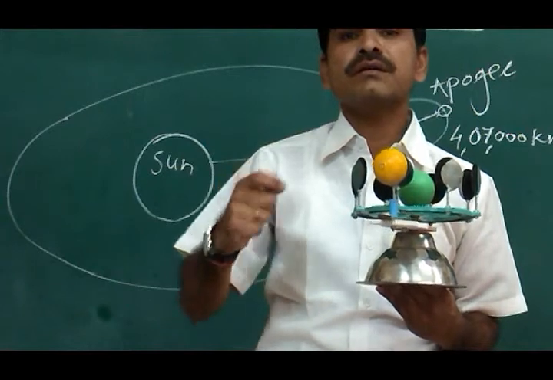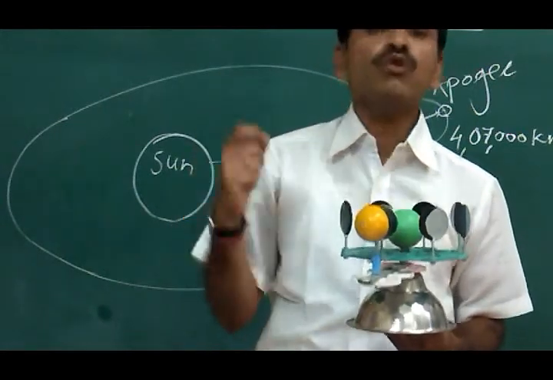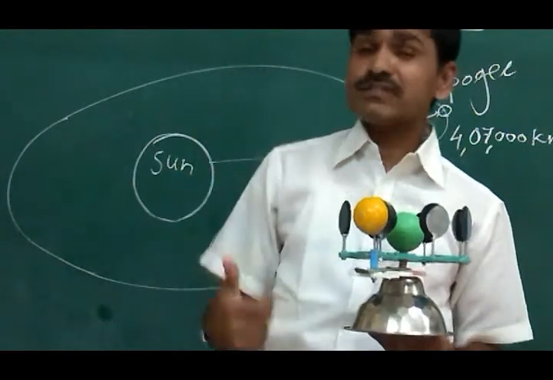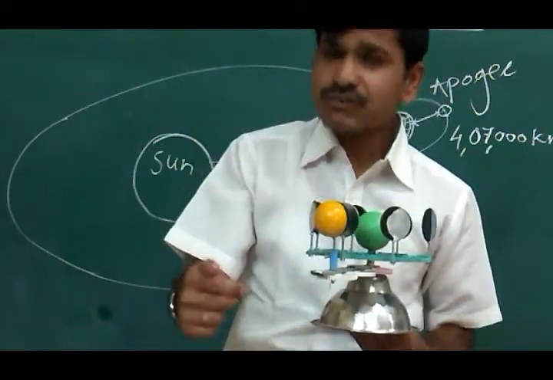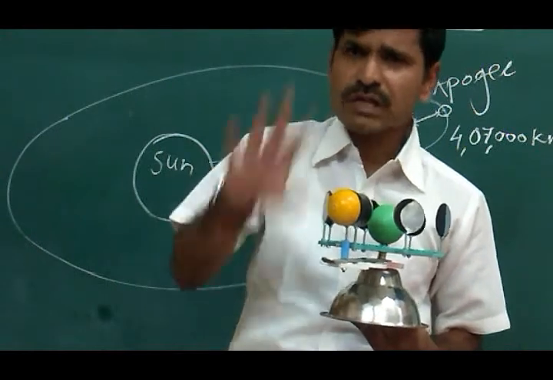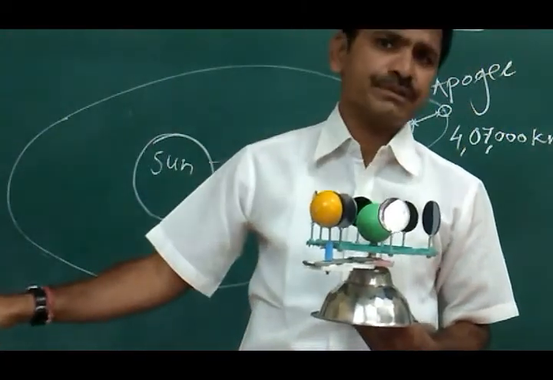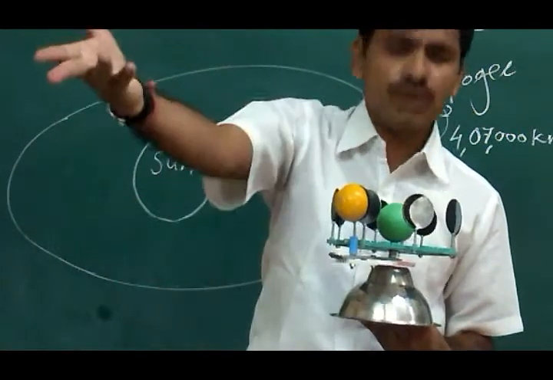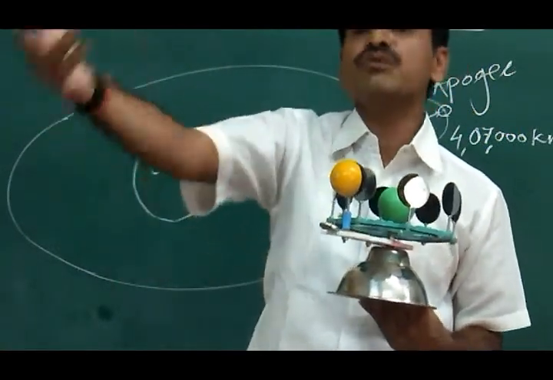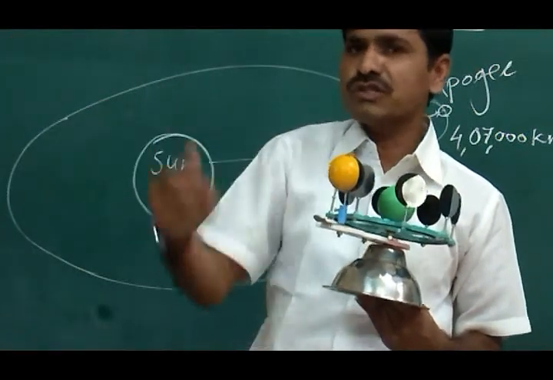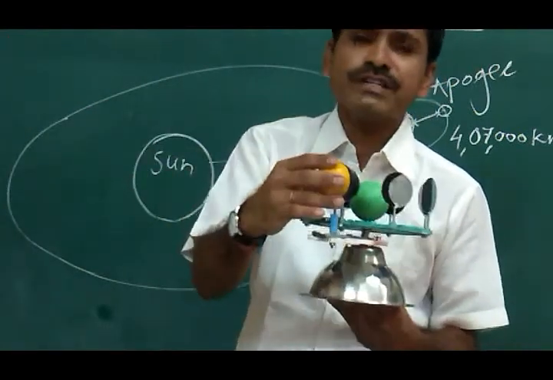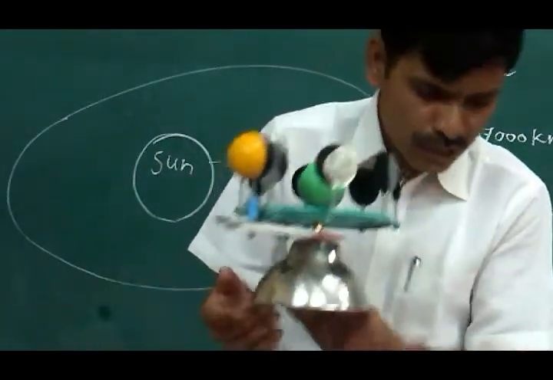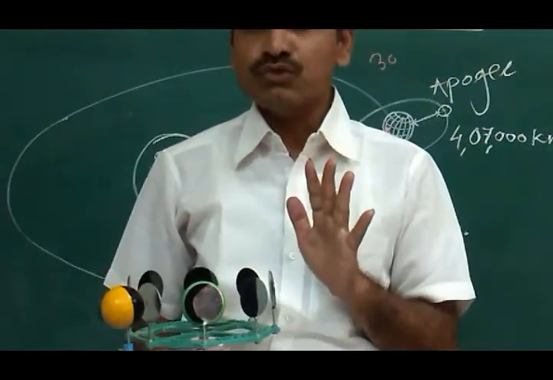Purnima is called a full moon day, and Amavasya is called a new moon day. Why is it called that? Because on Amavasya, the total moon disappears. The next day, the new moon will be born. The birth will take place, so it is called a new moon day. And when it comes here, Purnima, it is called a full moon day. This is called the phases of the moon.